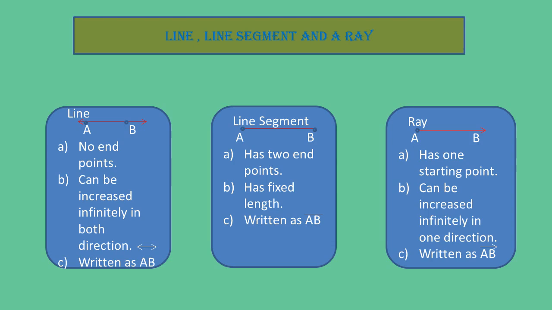Then for naming, a line is written with a double arrow over it, a line segment with a bar over it, and a ray is denoted by its symbol. So from here we can understand that a line segment is actually a part of a line. If on a line we take 2 points and cut that part, that portion denotes a line segment. Okay. Now let me do one activity.